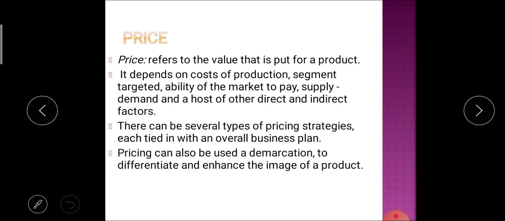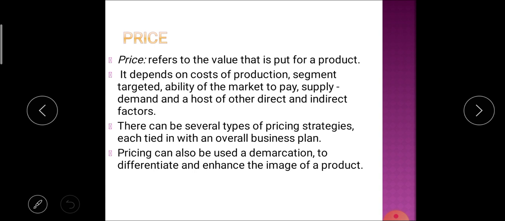That means the value of that particular product is known as the price. Price depends on various factors like cost of production, segment targeted, ability of the market to pay, demand and supply, and a host of other direct and indirect factors. These are the different factors which determine the price of that particular product.